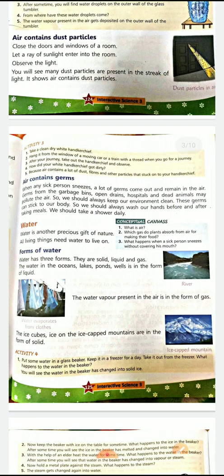Now, air contains germs. Yes, COVID-19 is going on, coronavirus, because of which we are not able to meet. You are sitting at home. But how is it spreading? It is spreading by touch and also by air. Yes, air contains a lot of germs. Sometimes it happens you are sitting very nicely at a place and all of a sudden you start sneezing. Why? The germs from the air come to you and you start sneezing. So, air contains germs also.